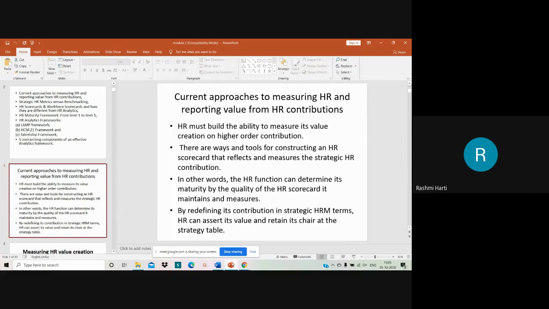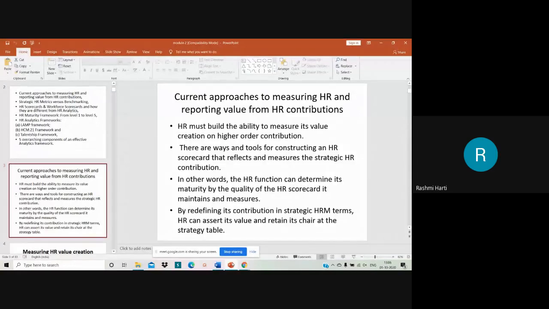So by redefining its contribution in strategic HRM terms, HR can assert its value and retain its chair at the strategy table. So now if you could see, HR department is not taken as a department which will be looking into the human resource and welfare of the employees, but it is taken as the strategic business partner, who will contribute to the strategy of the organization, who will contribute towards achieving the goal, vision, and mission of the organization. So HR is being seen as a business partner in the organization.